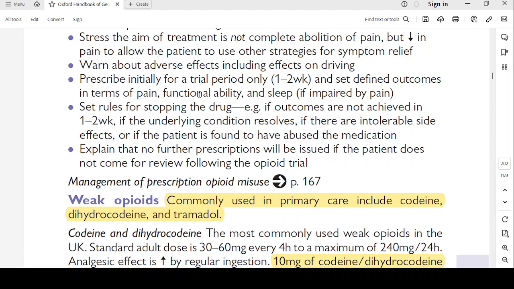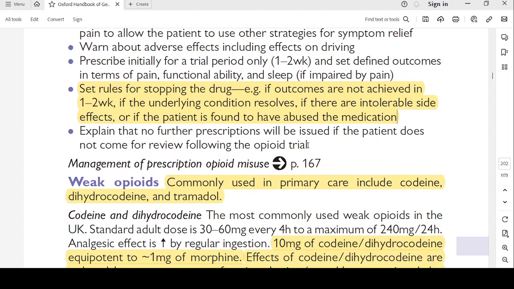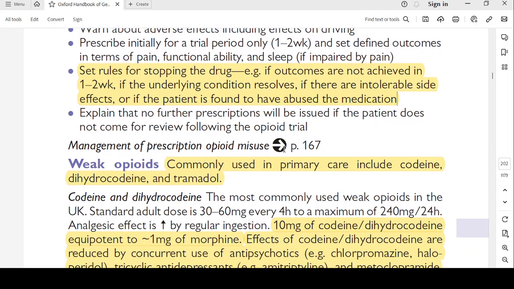Set the rules for stopping the drug. For example, if the outcomes are not achieved in 1 to 2 weeks, if the underlying condition resolves, if there are intolerable side effects, or if the patient is found to have abused the medication. So you will set these rules and if any of them are found, you will stop the medication. Explain that no further prescription will be issued if the patient does not come for review following the opioid trial. So you cannot go to a pharmacy for a repeat prescription. You have to come back and you have to be reviewed by your GP.